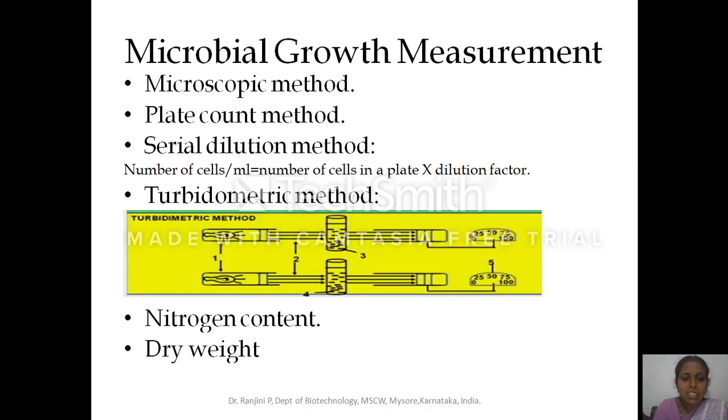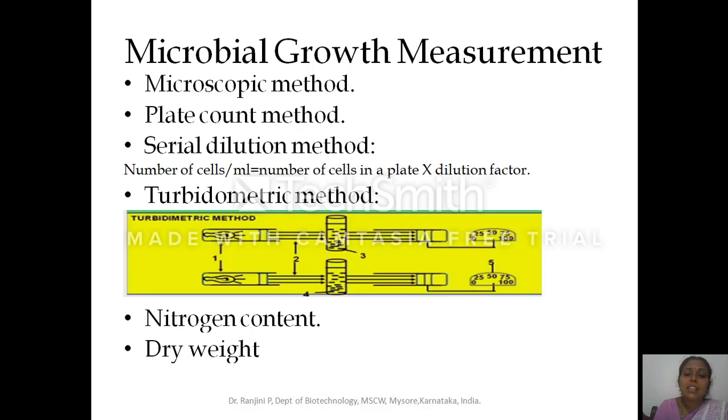Imagine this is the incident light, which has an intensity of I naught. Imagine a few cells are there. This is the 100% light falling on the cells, so I naught will be 100%. After that, the cells will absorb some amount of light. The scattered light is not equivalent to I naught; it would be less than I naught, and that is considered as capital I. I naught will be more because it is the whole light falling on the sample media containing microorganism.